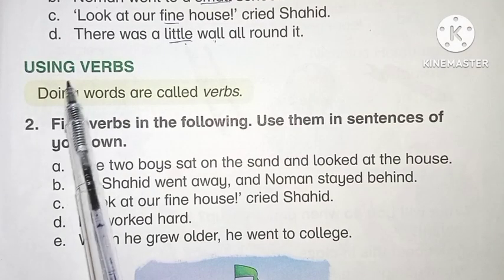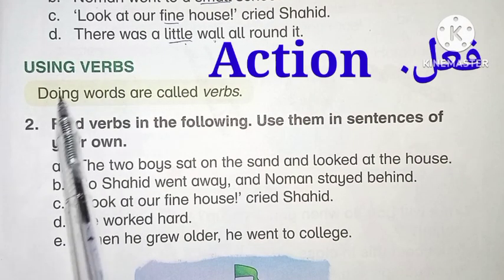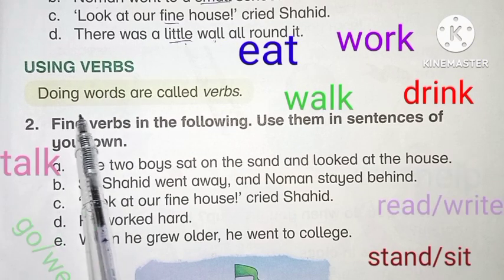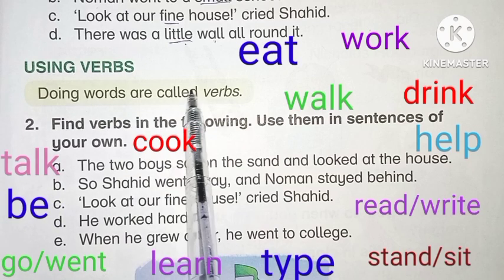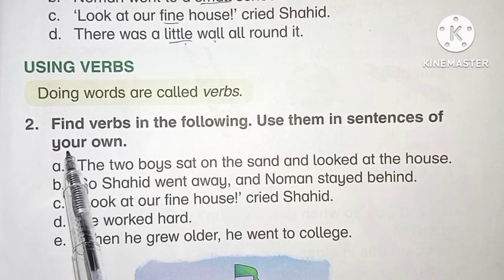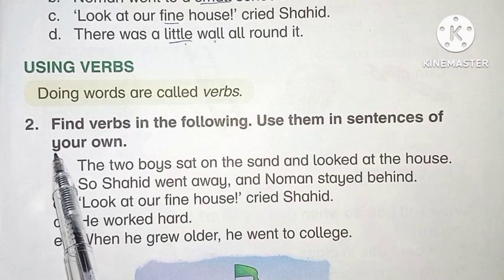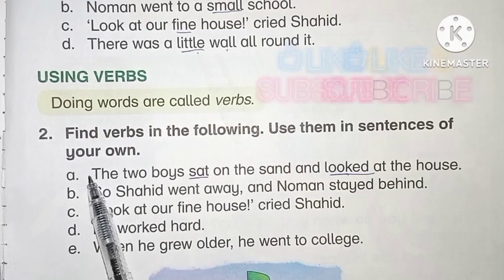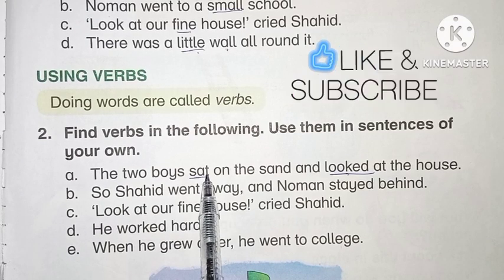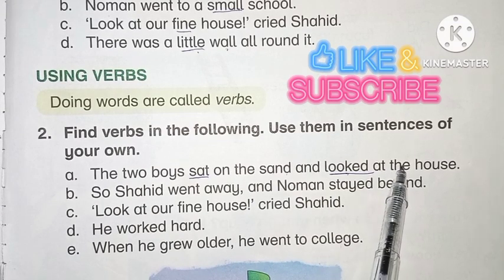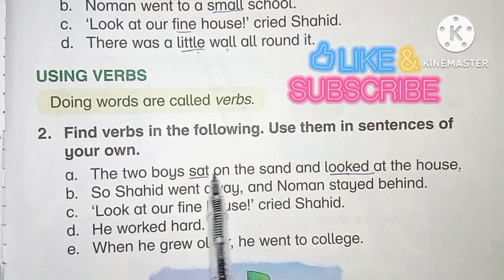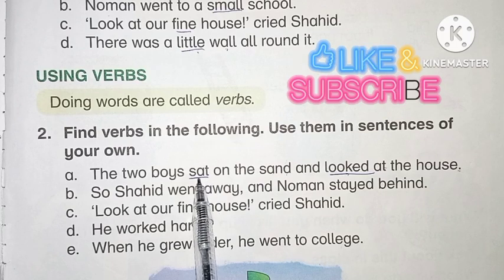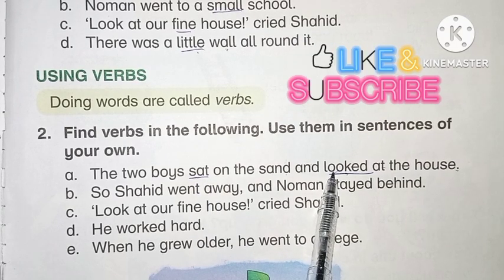Using verbs. Verbs mean the action. Doing words, action words are called verbs. In a sentence, the word that is doing action, that is doing work, is called verb. Number A. The two boys sat on the sand and looked at the house. What is the action in this sentence? There are two actions. The two boys sat on the sand. The first action is sat and the second action is looked.